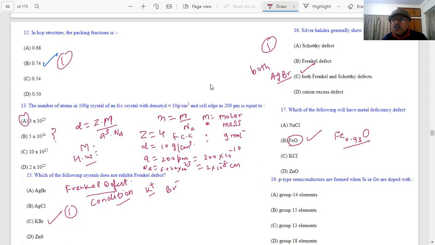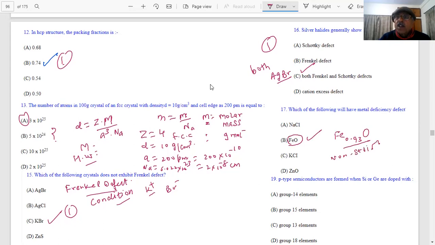Is it a stoichiometric or non-stoichiometric defect? Non-stoichiometric. The question could be in any form, and there is a reason we work in a question answer session. Non-stoichiometric defect, the question can still be changed. Next: P-type semiconductors are formed when silicon or germanium are doped with group 13, option C, right. You have already done that. Such questions will be there in your paper.